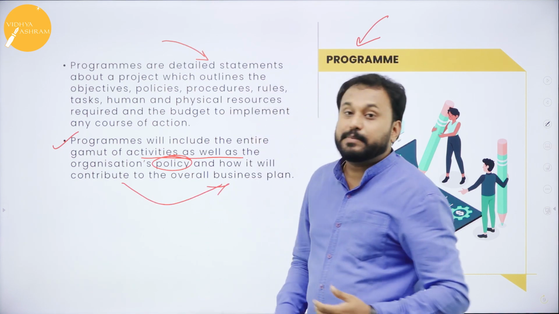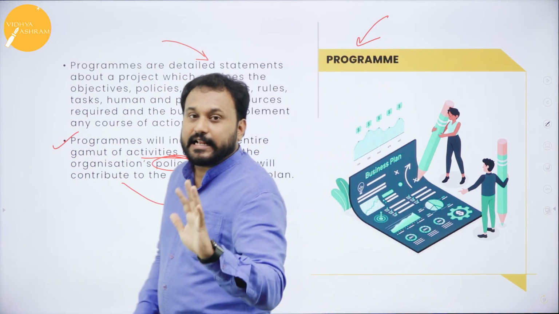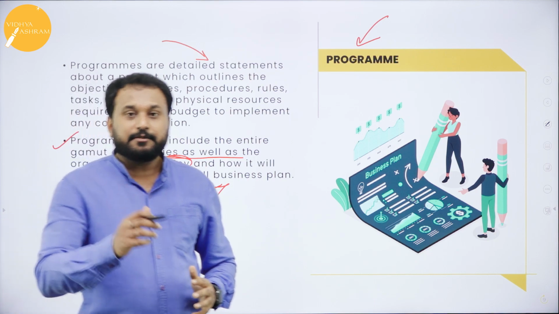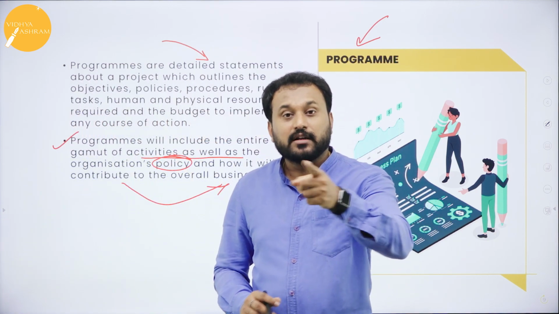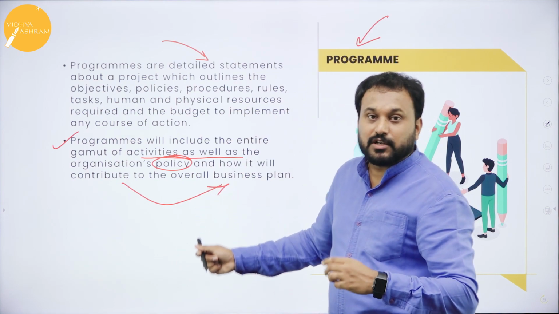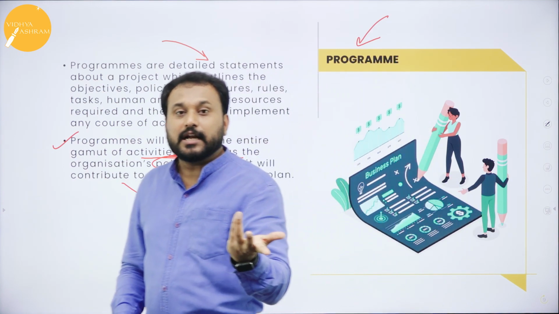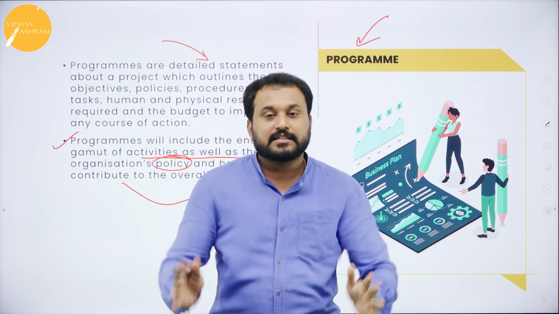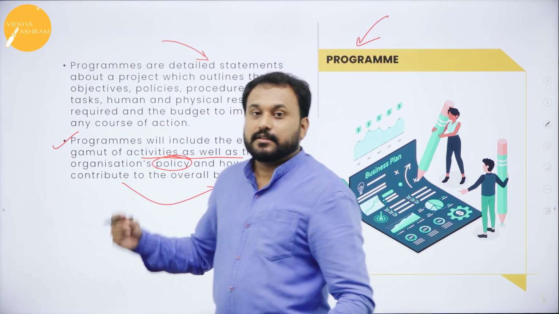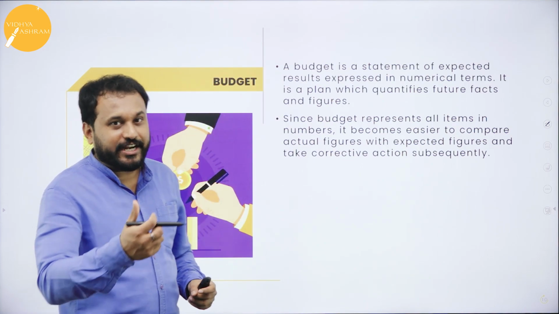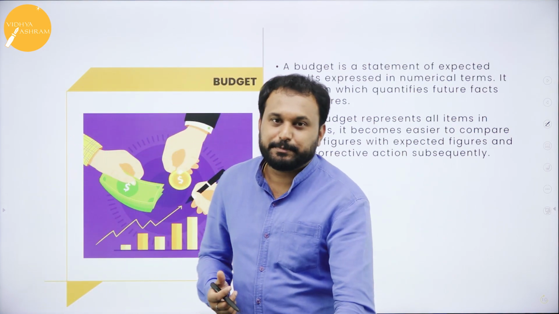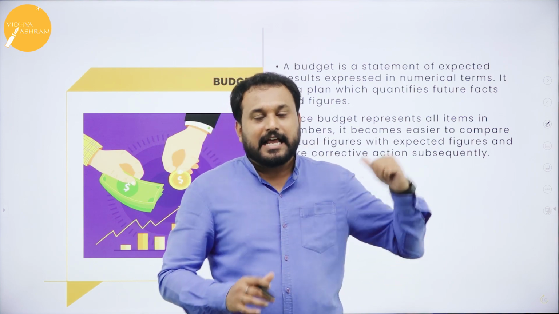For the overall business. Now just like that, we will not go with the objective alone. The same way the program also considers whether this objective is for the overall growth of a business or only for that particular unit or division. Everything is calculated by whom? By the program. The next thing here is our budget, right? I told you OSPP, MRP, and then the last one is budget.